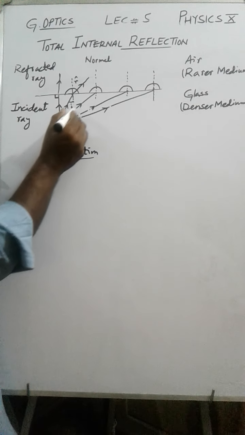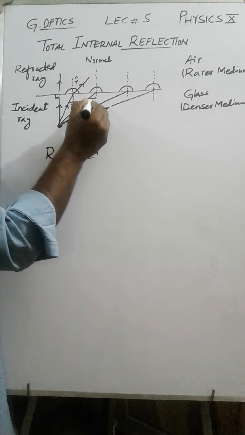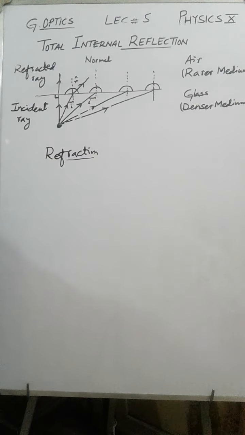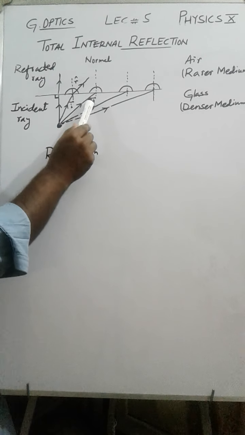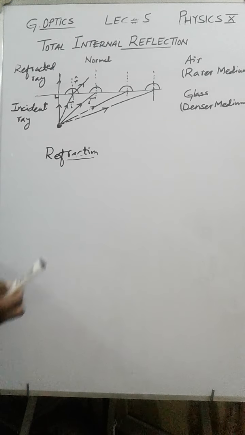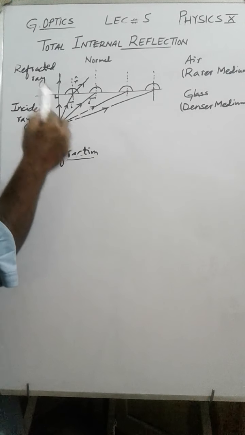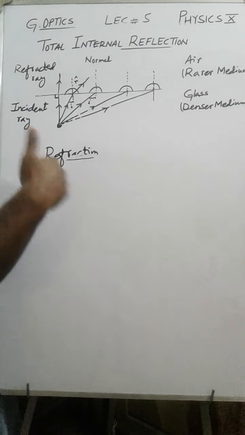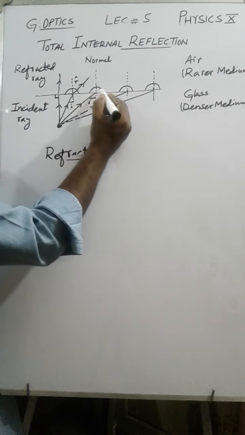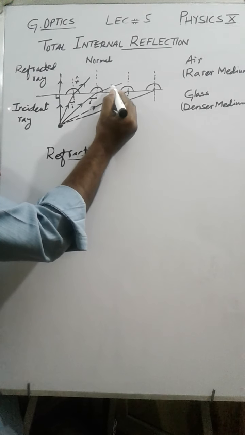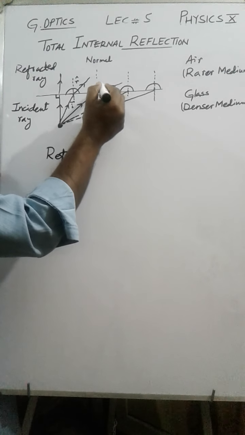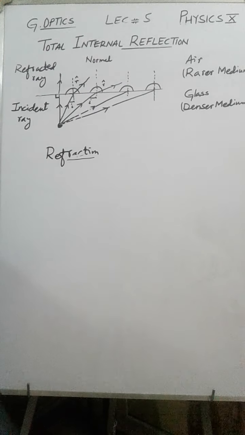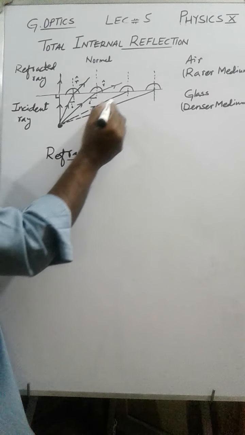Right. Now next ray I have shown over here. Again this is angle of incidence. As compared to this previous angle of incidence, this angle of incidence has increased. So when angle of incidence will increase, angle of refraction will also increase. Means a ray of light will bend more. Look at here, more bending. So this is angle of refraction. Alright.